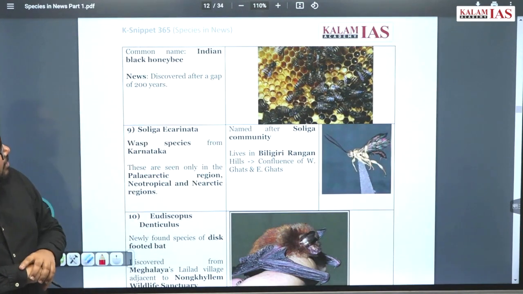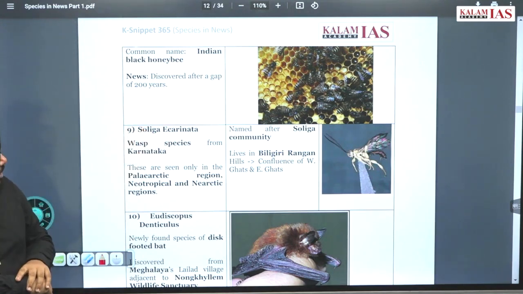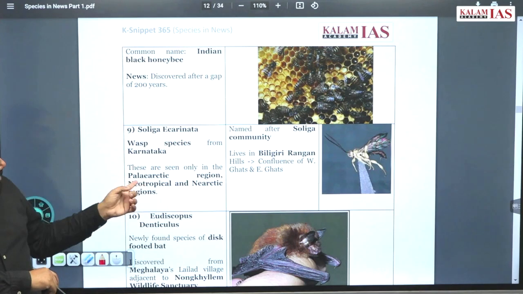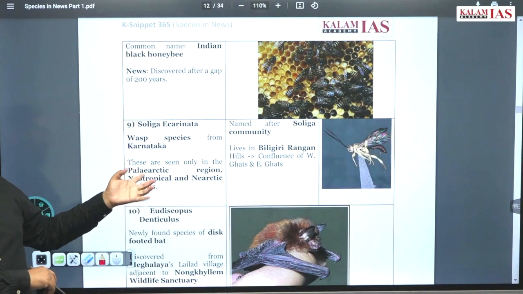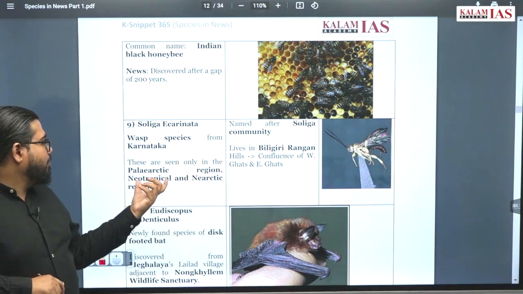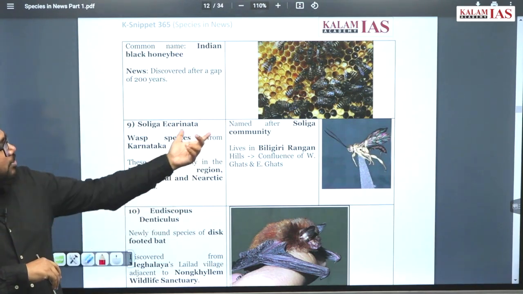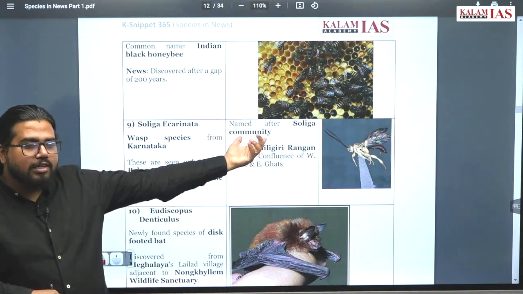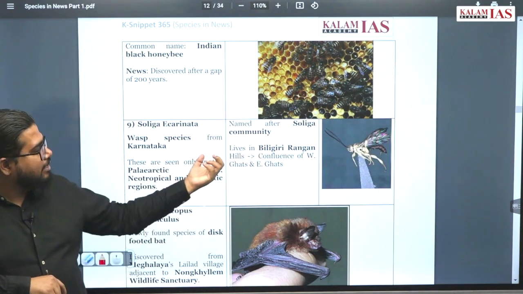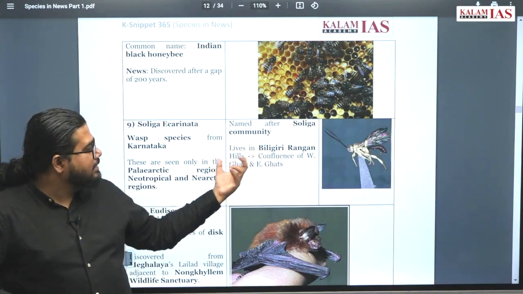Vespa soliga incarnata. What is this? This is a wasp species from Karnataka. These are only seen in the Palearctic, Neotropical and Nearctic regions. Not going too much into it. Soliga, the Soliga community from Karnataka. Basically, it lives in the Biligiri Rangan Hills or BR Hills.